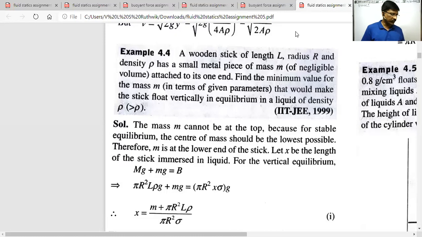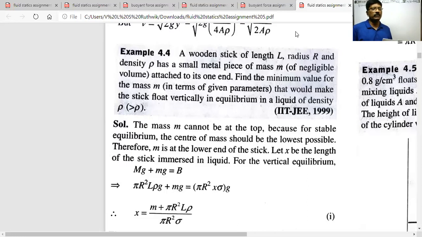Rho, that is less than rho is the density of the wooden stick given. I think sigma, that is a printing mistake. Density of the liquid is sigma.